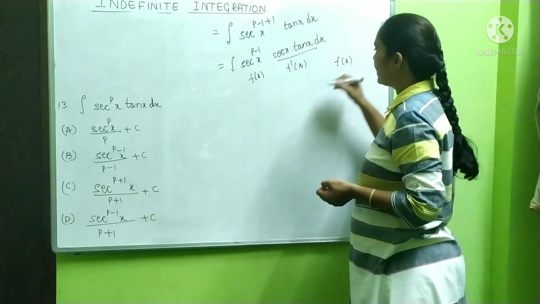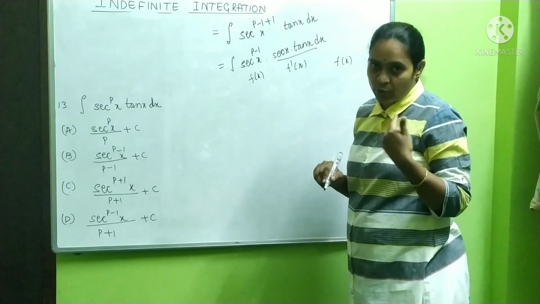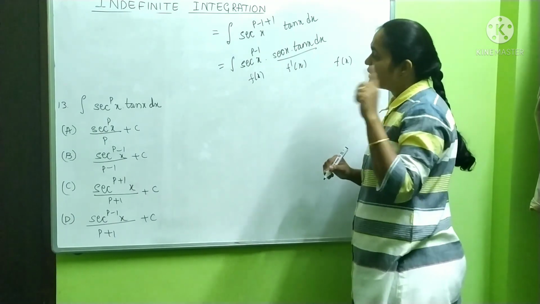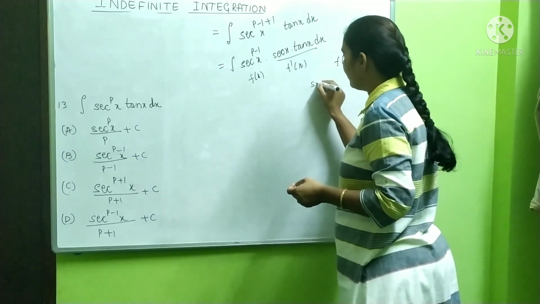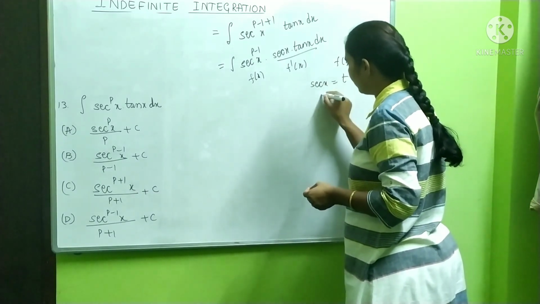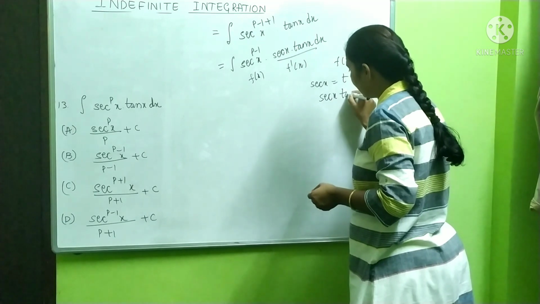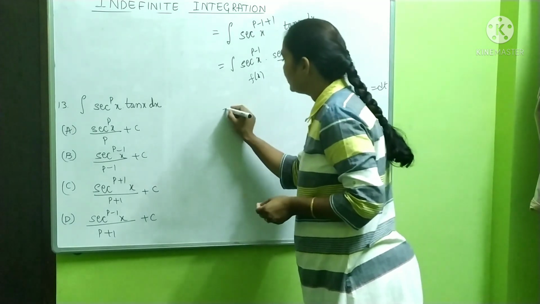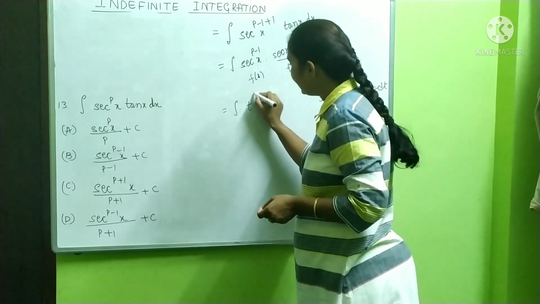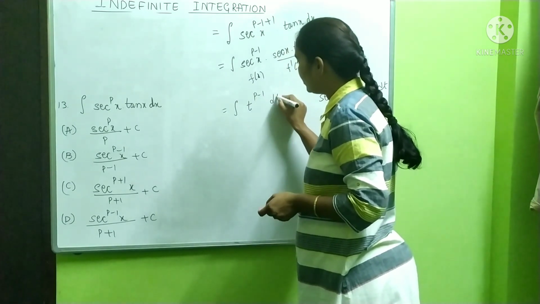f of x. Here power different is there, no? So according to that you are going to get. So what I have to do, I'll show you by taking substitution. If I take secant x is equal to t, it is secant x tan x dx is equal to dt. So this is integration of t to the power p minus 1 into dt.